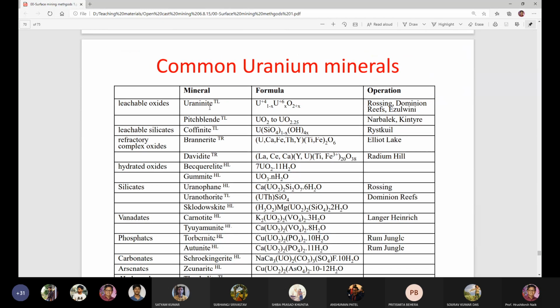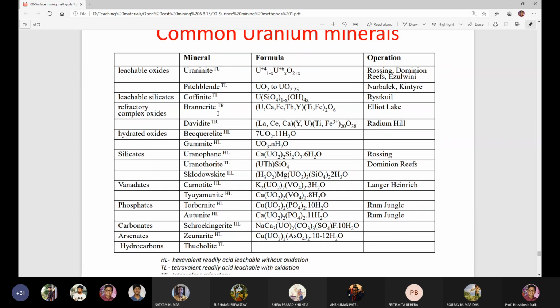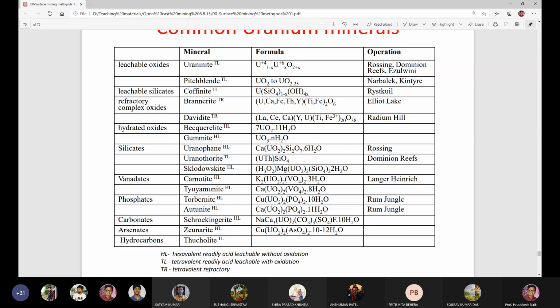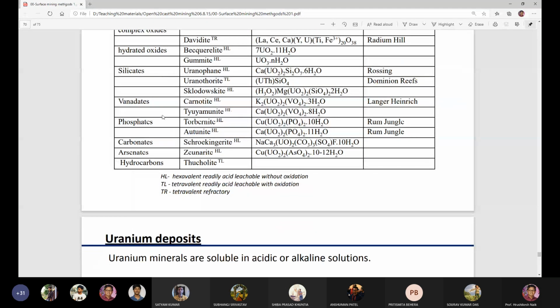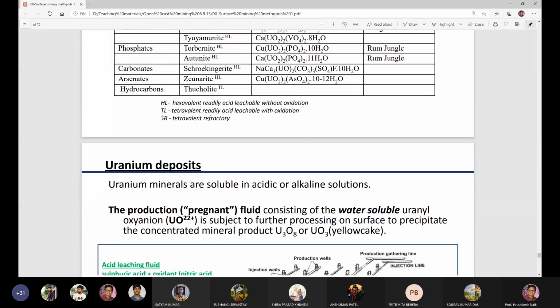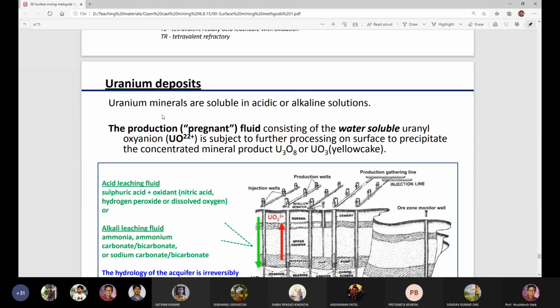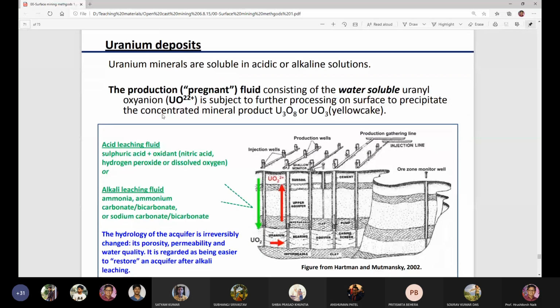These are the different types of uranium minerals leached. Leachable oxides, uraninite, and leachable silicates; refractory complex oxides, hydrated oxides, silicates, vanadates, phosphates, carbonates, arsenates, hydrocarbons. So these are the uranium deposits. Uranium minerals are soluble in acidic or alkaline solution.